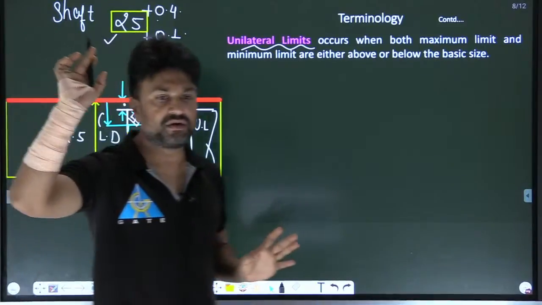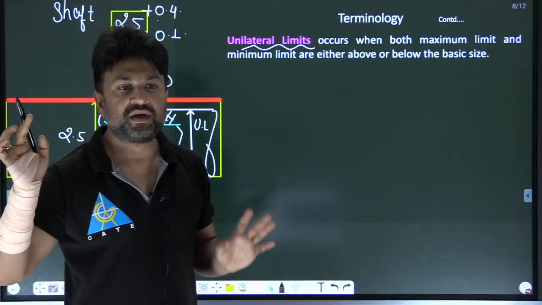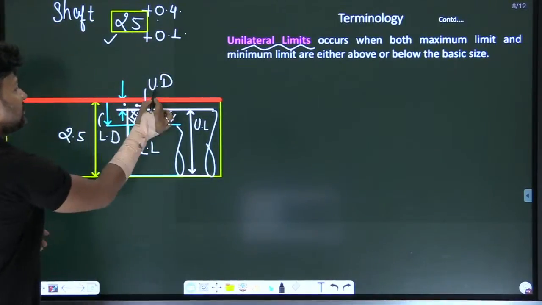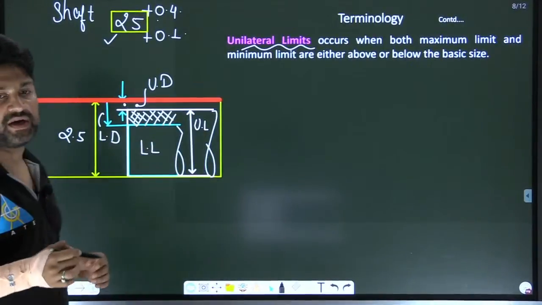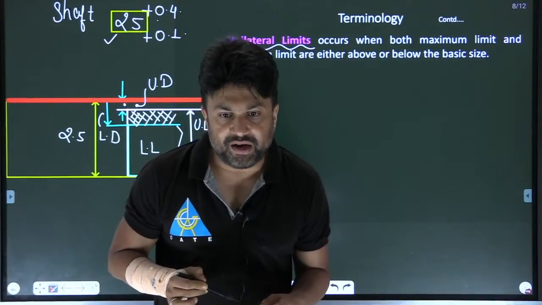Am I clear or not? Tell me yes or no. Okay. So, whenever the deviations lie on the same side, those limits are known as unilateral limits. Sir, will the zero line not be below the lower limit?